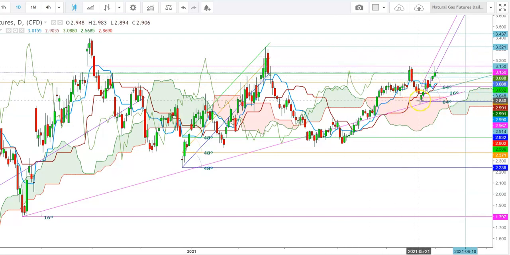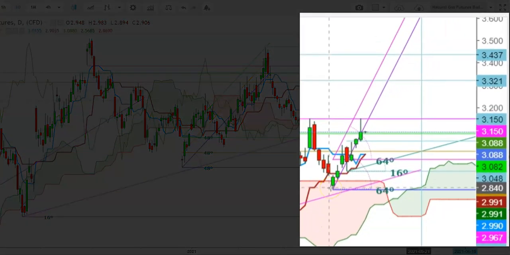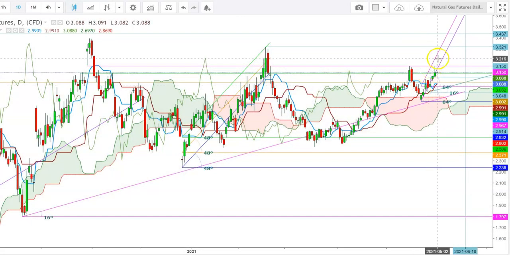So friends, here I find that this level looks evident enough for providing stiff resistance to natural gas futures when the natural gas futures have started one more uptrend which is supposed to be at a 64-degree angle. So friends, here I find that if the natural gas futures find a sustainable move well above the levels of $3.166 before the announcement of upcoming inventory this Thursday, we will see this uptrend continue at a 64-degree angle where the natural gas futures could find next resistance at the levels of $3.322 and the second resistance will be seen at the levels of $3.434.